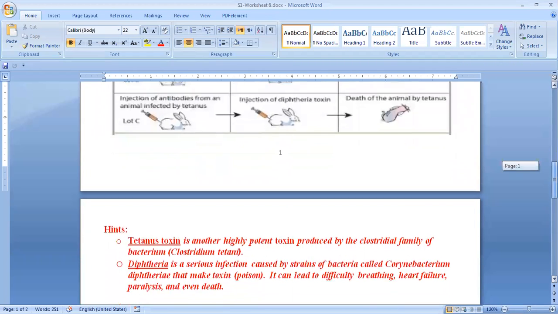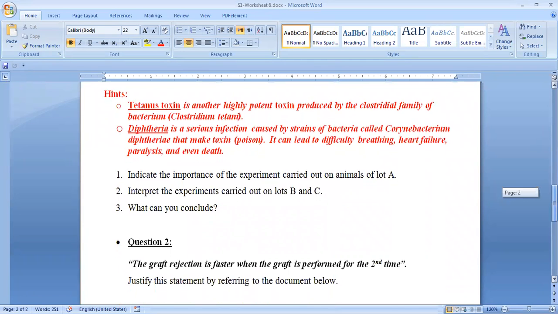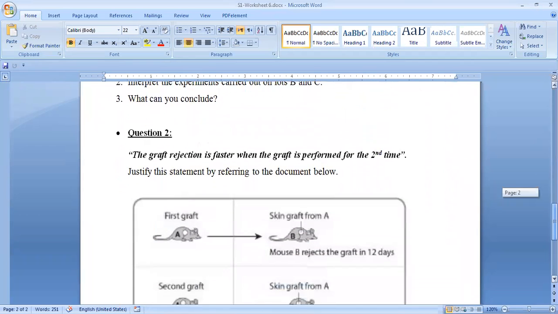So we can conclude that the immune response, part 3, is specific, meaning that antibodies against tetanus protect only against tetanus and not against another pathogen, which is diphtheria toxin. Moving now to part 2.